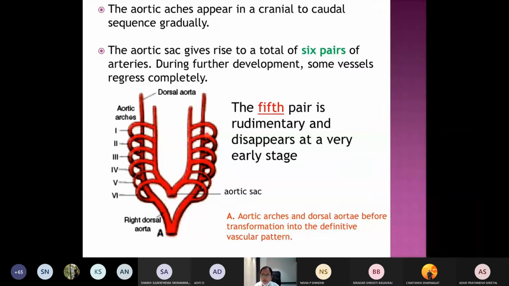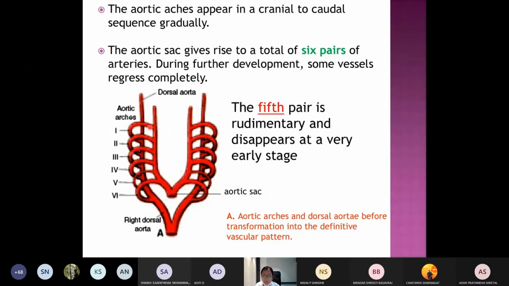So these are the 6 aortic arches, which will be running along the lateral wall of the pharynx. Now these are the 2 ventral aortae which will fuse together. Here it will form the truncus arteriosus, which will dilate and form the aortic sac. The aortic sac distally has 2 limbs, the right and the left limbs. These limbs will be connected with the dorsal aorta by a series of arches, which are called the aortic arches. So these are all the aortic arches. Now you have to know what is the fate of all these arches.